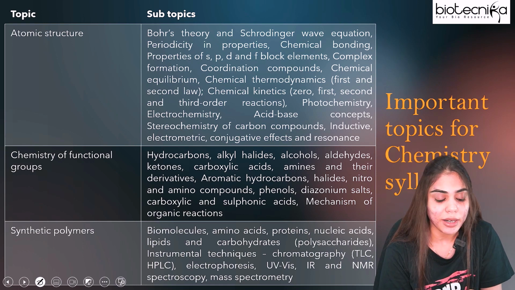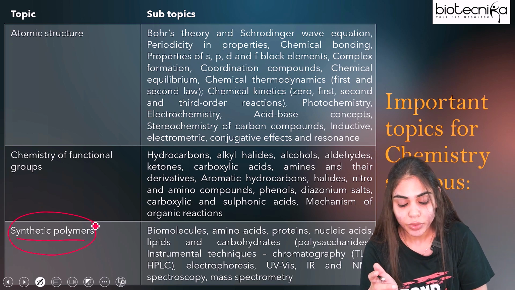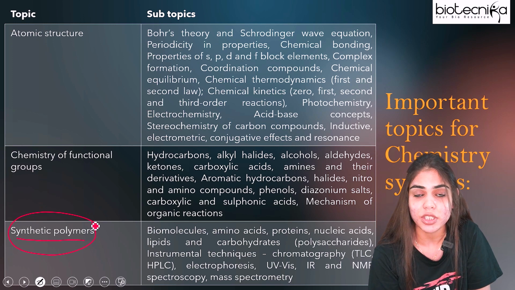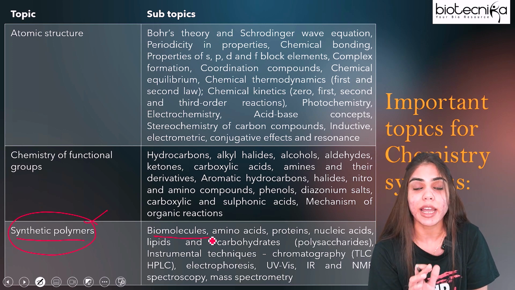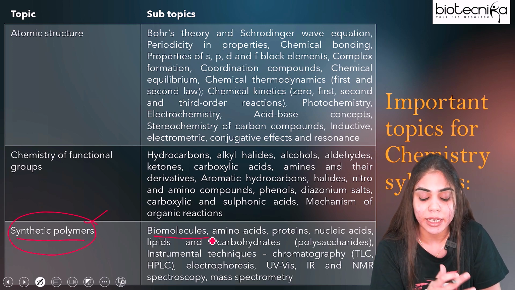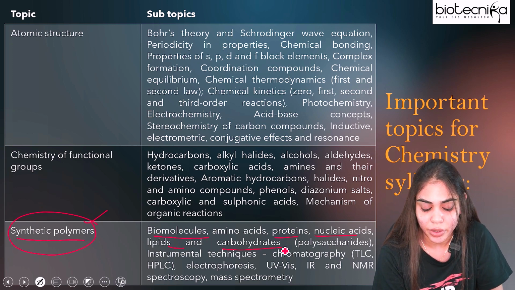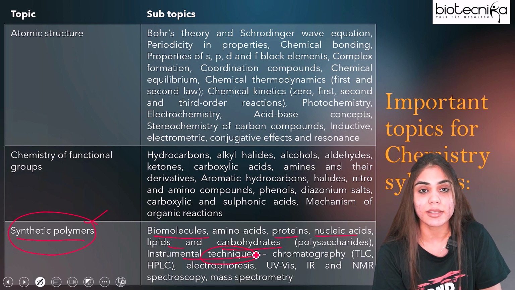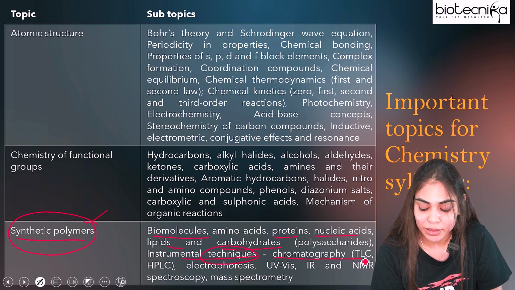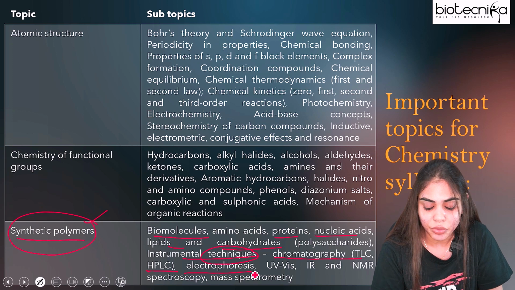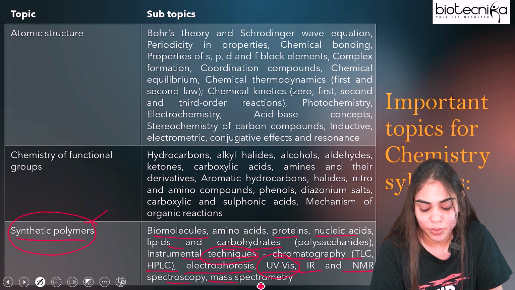If you see the last part, that is the synthetic polymer part, you will find the syllabus is similar to biology. What we have seen in biology is again included in chemistry in the form of synthetic polymers. That includes biomolecules, where we have seen amino acid, carbohydrate, protein, lipid, DNA, RNA. Again that will be included here too. Proteins, nucleic acid, lipids, as well as carbohydrate, and instrumental techniques such as chromatography, electrophoresis, centrifugation. Here you have to focus on chromatography, that is thin layer chromatography, HPLC, electrophoresis, UV visible spectroscopy, IR, that is infrared, NMR spectroscopy, as well as mass spectroscopy.